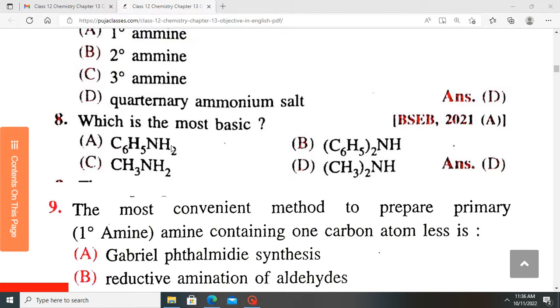Now, aromatic rings are less basic than aliphatic compounds. So this one is a benzene ring with an amino group, which is less basic than an aliphatic system. So A and B are nowhere compared to the basic strength of C and D. Therefore, D is more basic than C. Therefore, the most basic among these 4 alternatives is D.